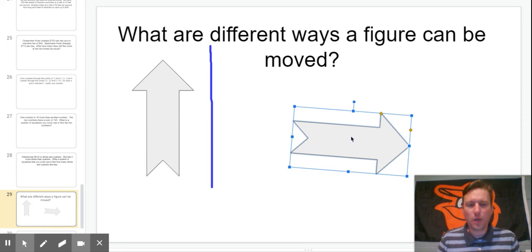Okay. So the three different movements of shapes that I would like to introduce you to today are translation, reflection, and rotation. So what I would like you to do is I would like you to read more about these three different properties of transformations, different ways that you can move figures, and I would like you to answer just one question today. But today might be a good day that you take care of your IXL lesson that also applies these skills.